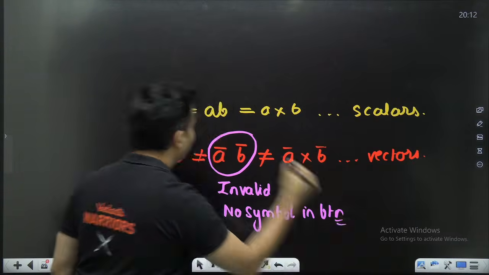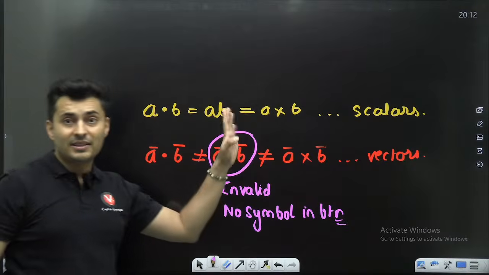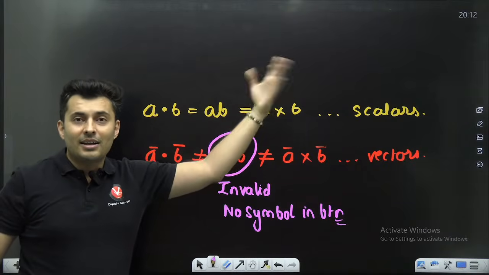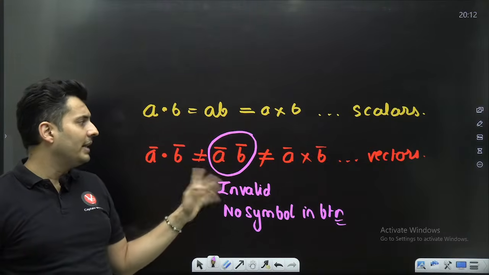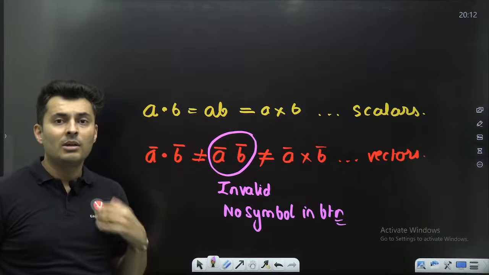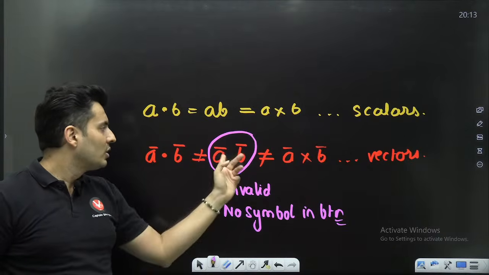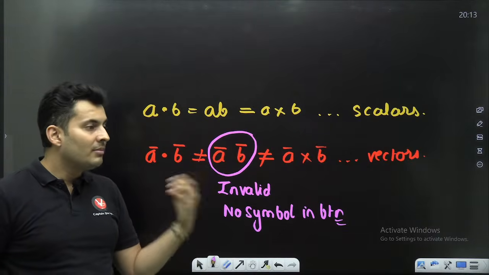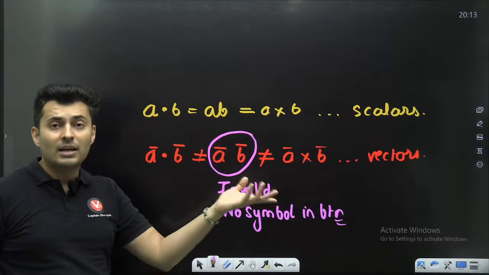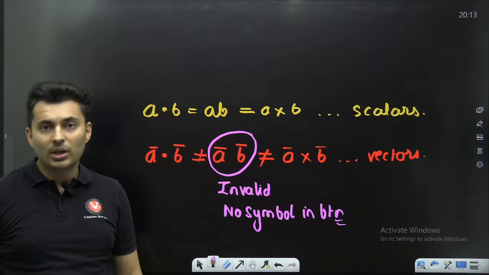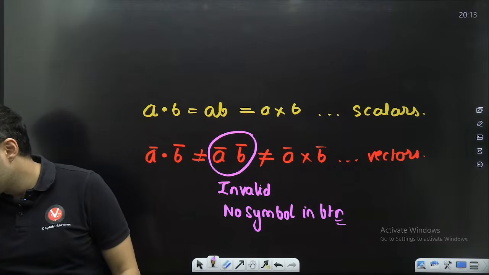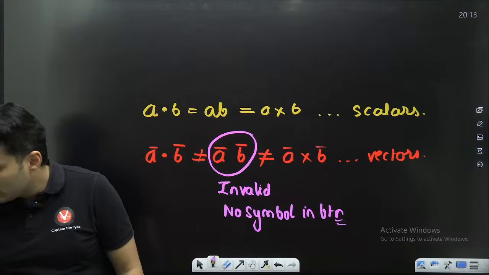You cannot write that like you used to do with x into y, xy, r square, ab. You can write all that, but in vectors, you cannot write it. You have to put a symbol in between because I don't know what the outcome is. So putting without the symbol means you are creating confusion. Is the answer vector or scalar? That is the reason why we put a symbol, either dot or cross. Is that fine till this point?